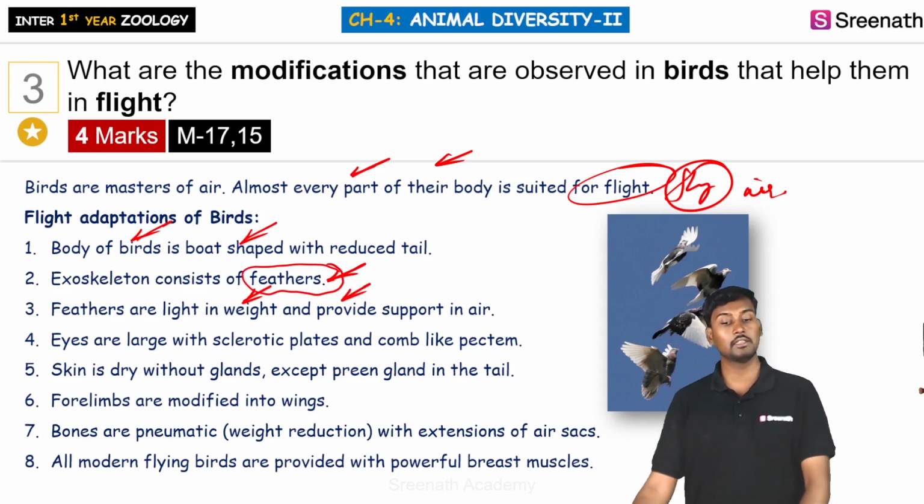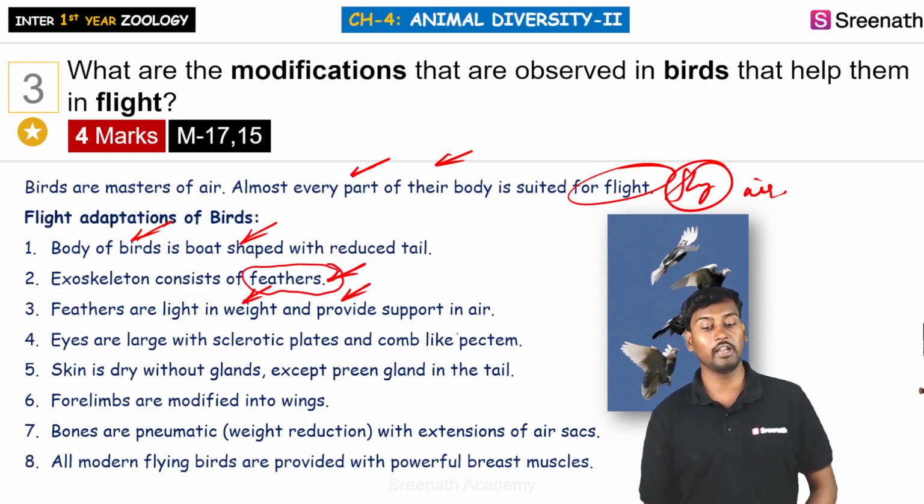and eyes are very large. They have the sclerotic plates and the comb-like pecten. So on the head, we can see a structure called the pecten, and also the eyes are very large with the sclerotic plates. And coming to the skin, it is very dry. So the skin is very dry.